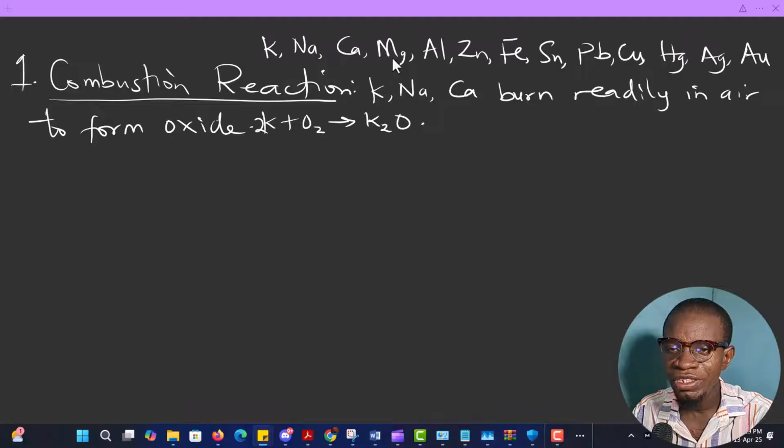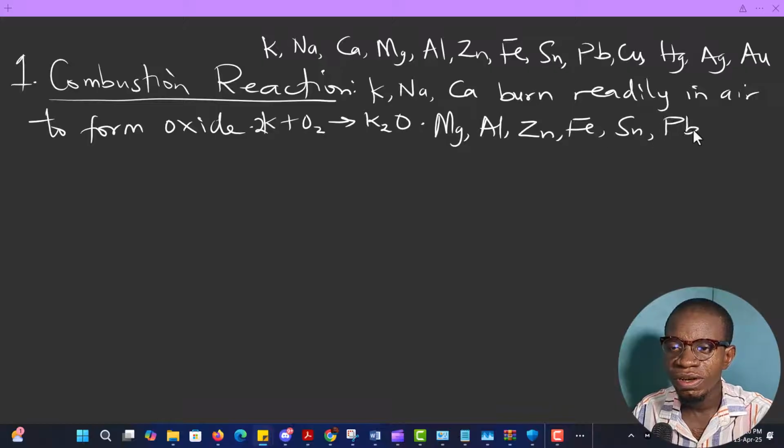Then magnesium, aluminium, zinc, iron, tin, lead, copper, and mercury, these metals that I listed out, form oxide when heated in air.